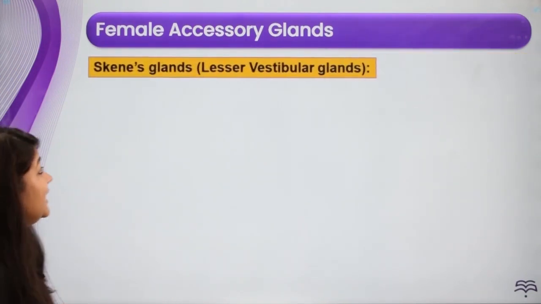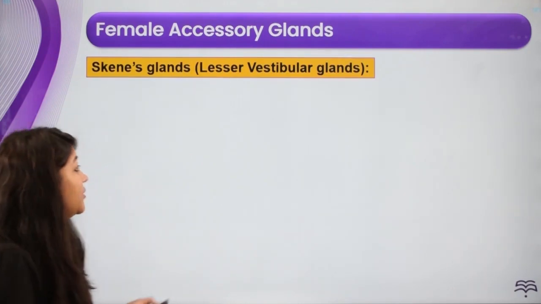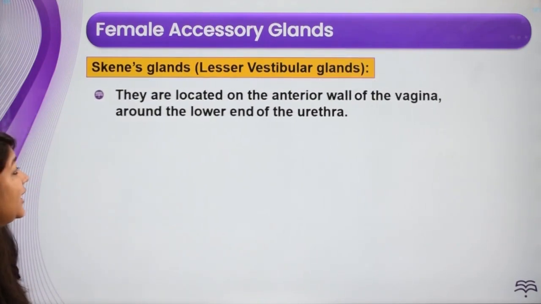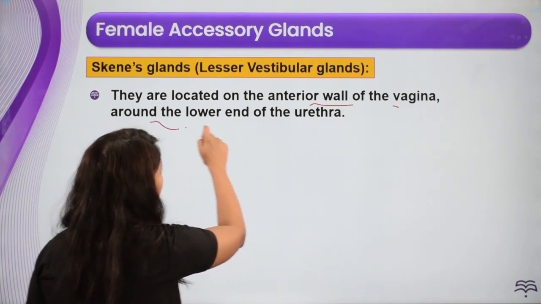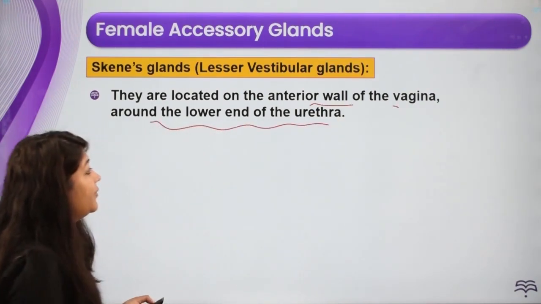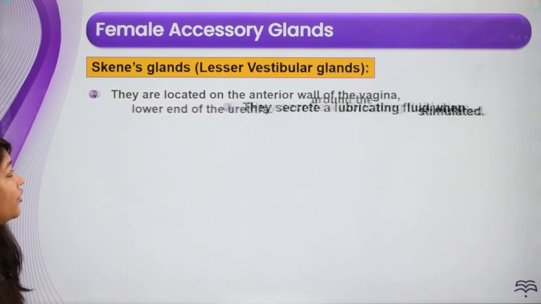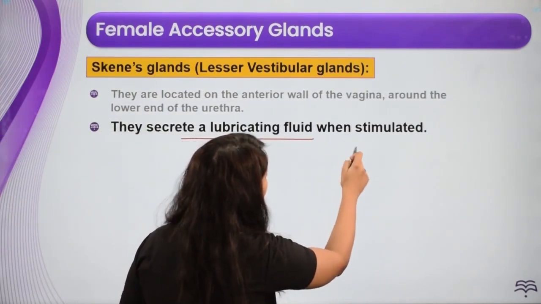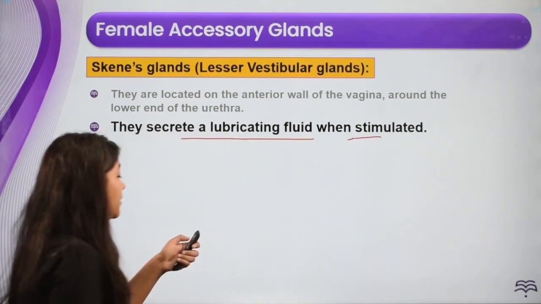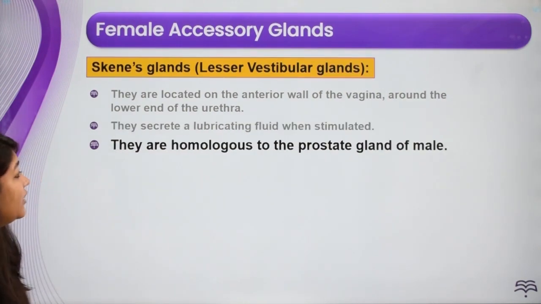Next, the Skene's gland or the lesser vestibular gland. Alright, so they are located on the anterior wall of the vagina around the lower end of urethra. कहाँ पे located है? Lower end of urethra पे located है. And what are they doing? They are secreting a lubricated fluid when they are stimulated. ठीक है, तो lubricating fluid secrete करेंगे जब stimulate होते हैं.